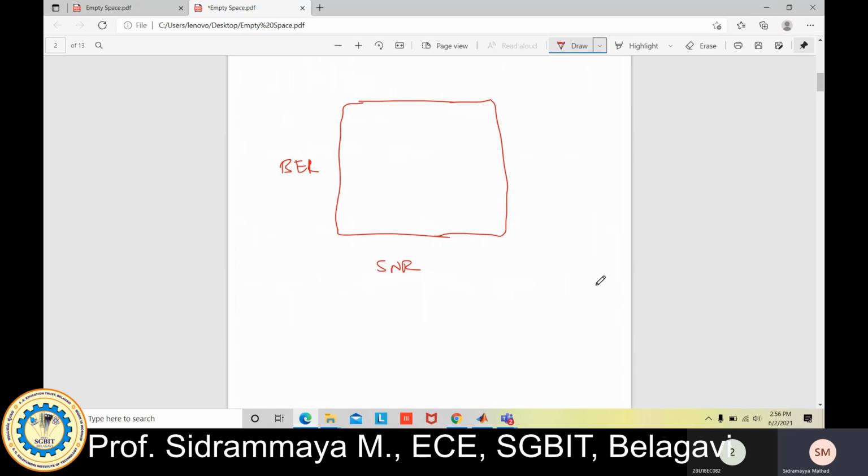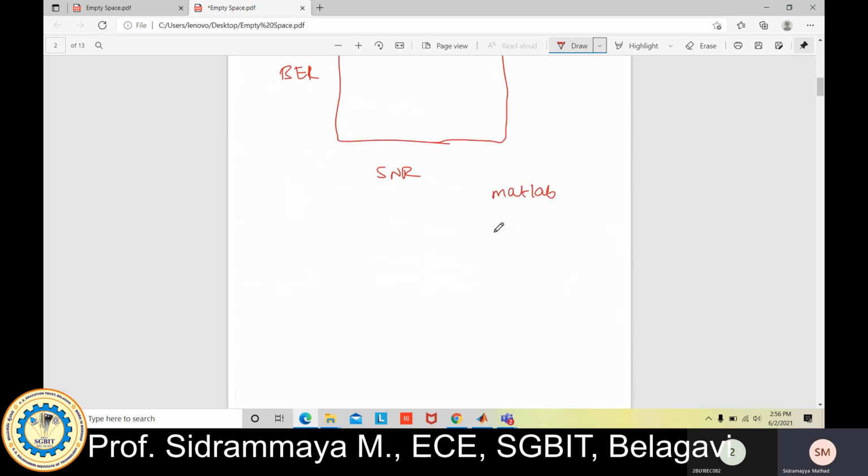One more thing you need to remember: this one I'll do with MATLAB. The last three experiments we completed using Simulink, but this one I will do with MATLAB. In the syllabus they clearly mention MATLAB or Simulink, correct? So especially for this experiment, I will go with MATLAB.